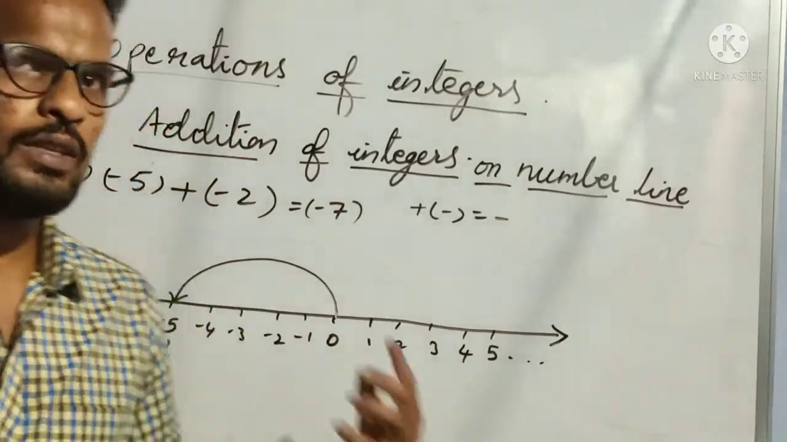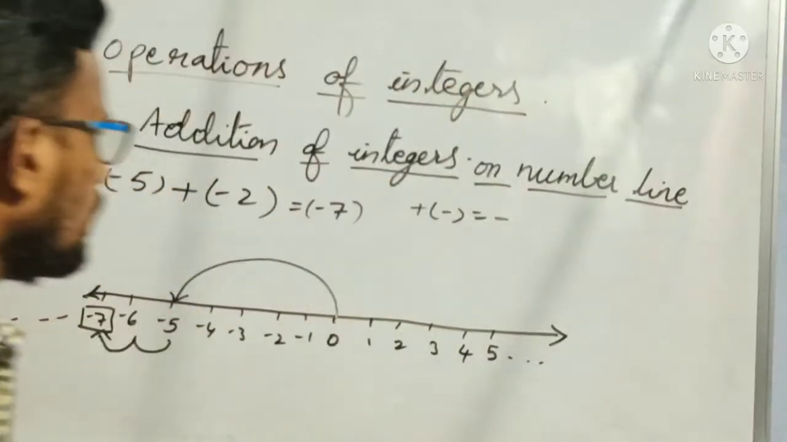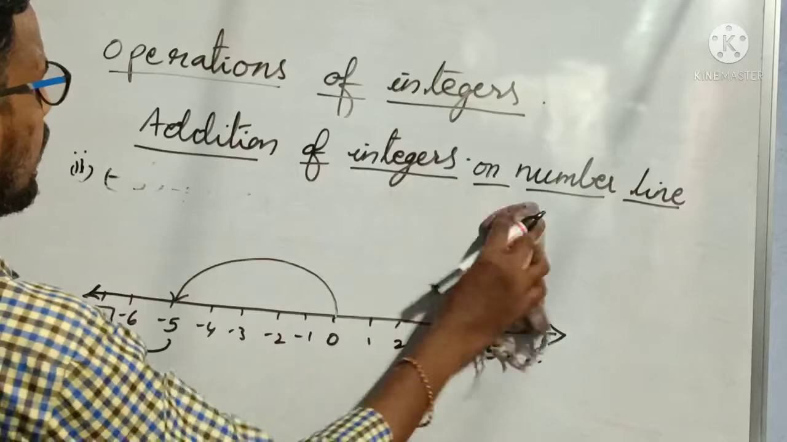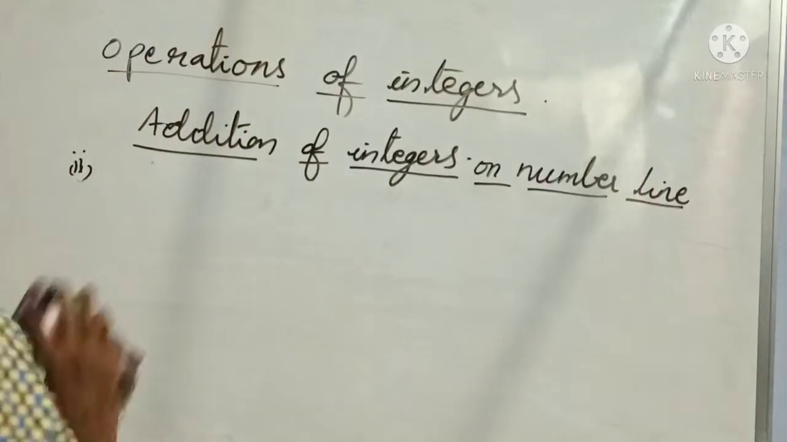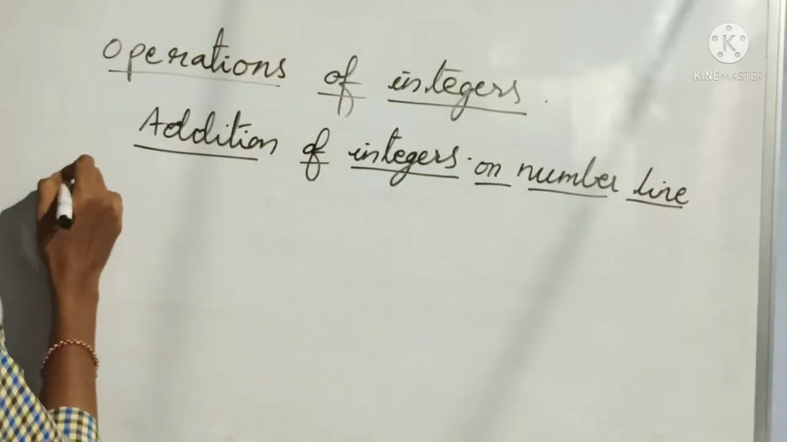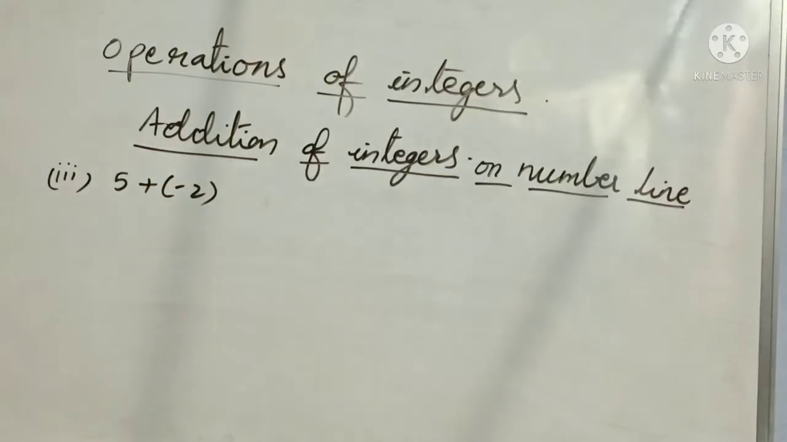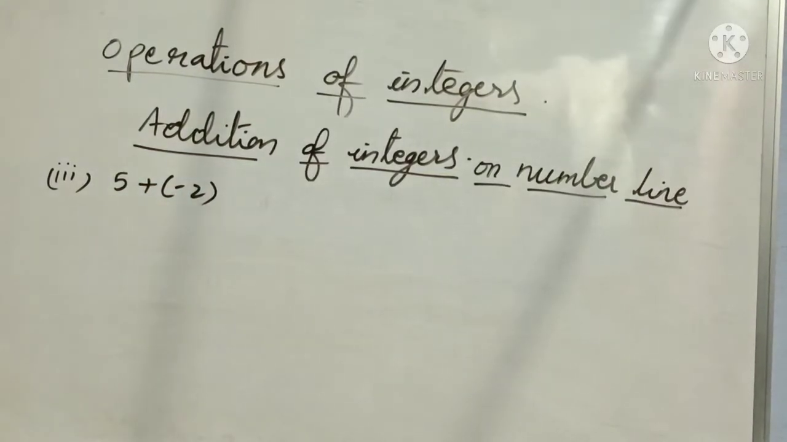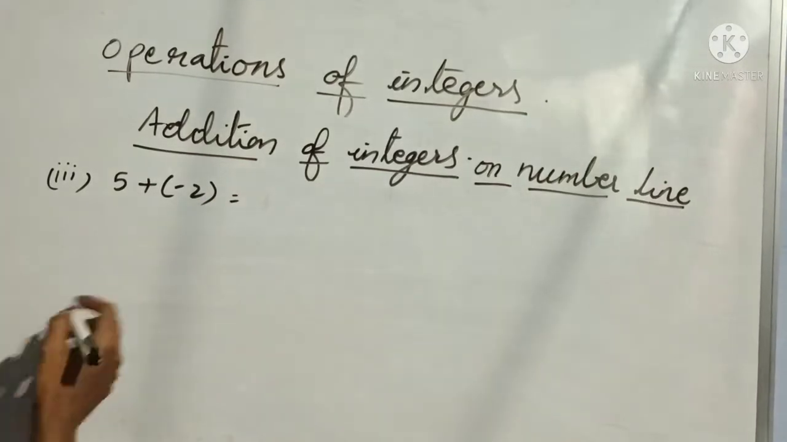Understood everybody? This is how we have to add negative integers. When one is positive and one is negative, then how to add? Let us see that also now. Okay? So one positive and one negative. Third one: 5 plus -2. Okay? How to add this?